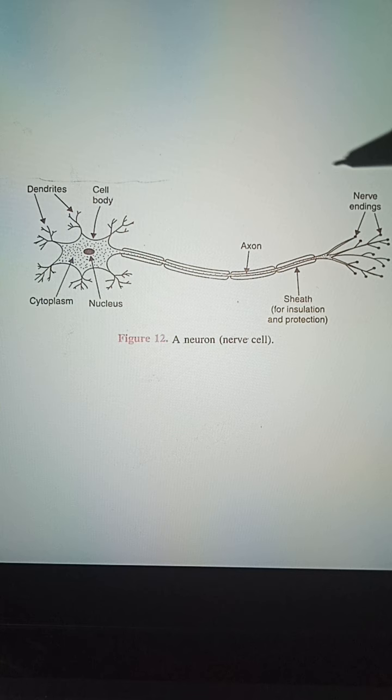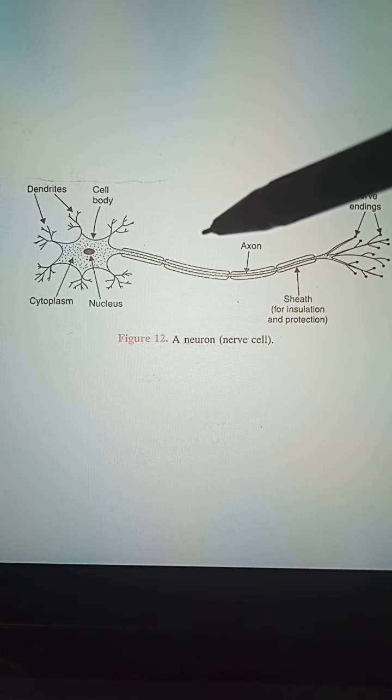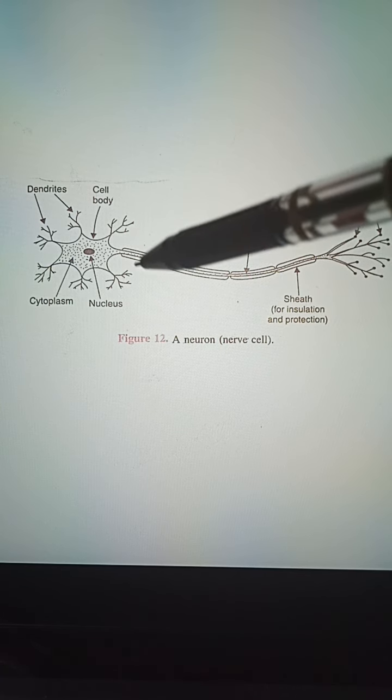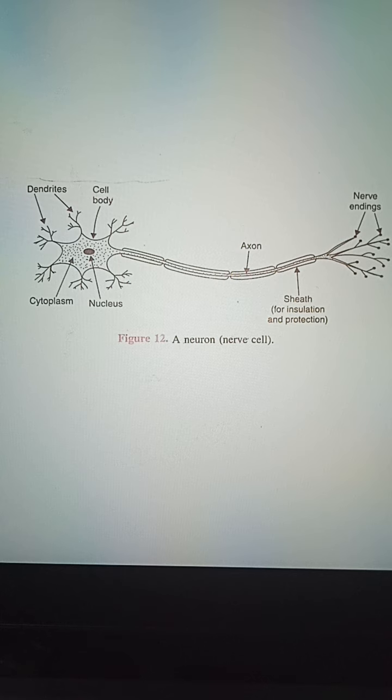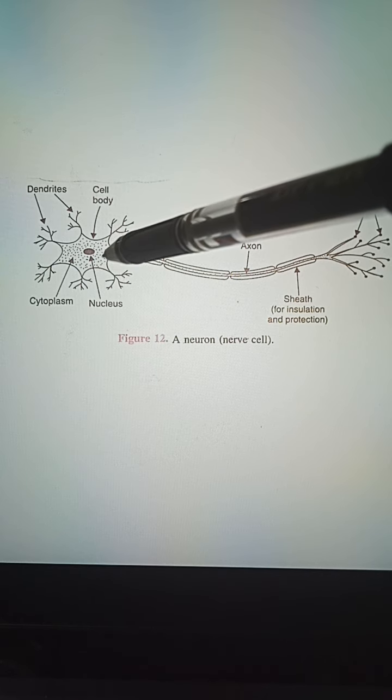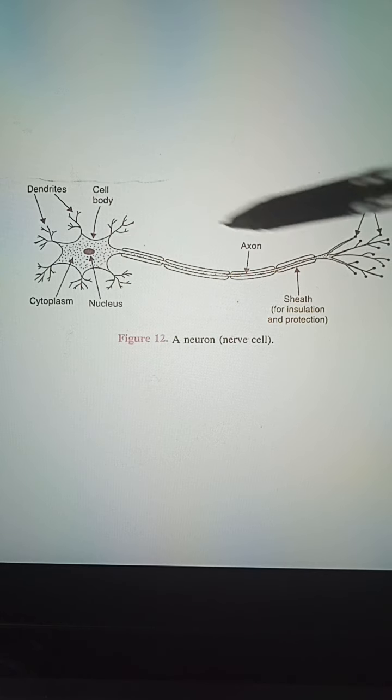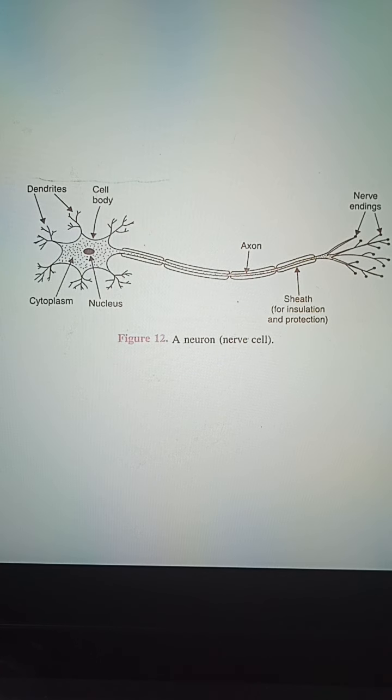Clear? For example, one nerve consists of so many neurons end to end. Suppose one neuron is present, then at the end of the first neuron, a second neuron is present. So our nerves consist of neurons. That's why the neuron is also known as the unit of the nervous system.